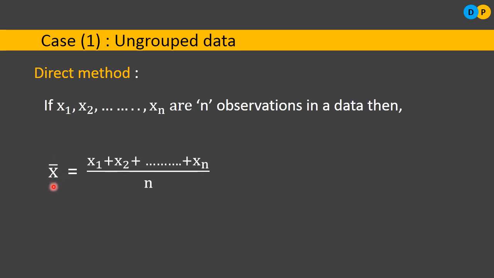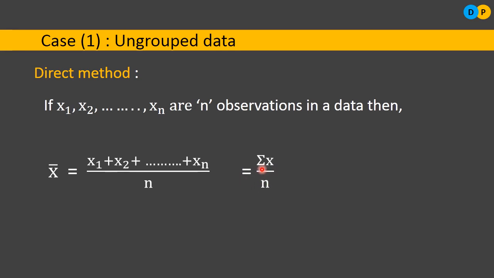So x bar is a notation for arithmetic mean. x bar is equal to, we add all the observations, x1 plus x2 plus up to the last item xn, divided by the number of observations. We have totally n observations, so divided by n. This can be reduced to the final equation, x bar is equivalent to summation x by n.